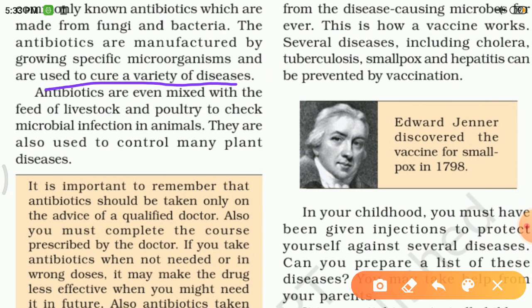Antibiotics are even mixed with the feed of livestock and poultry to check microbial infection in the animals. Sometimes our animals also get infections from microorganisms, and to stop that type of infection we give them antibiotics mixed into their feed.